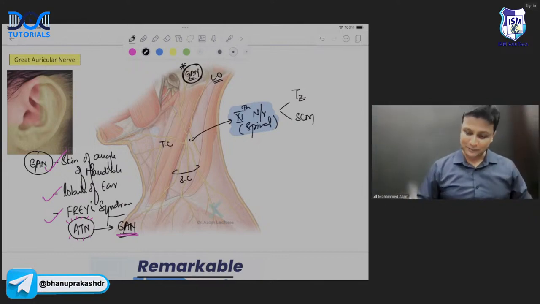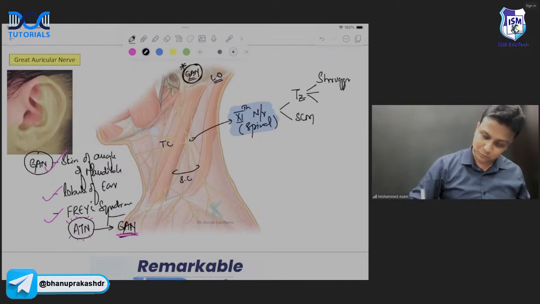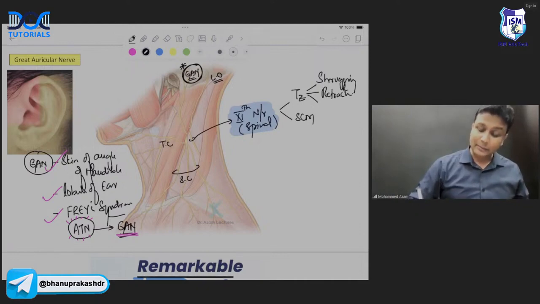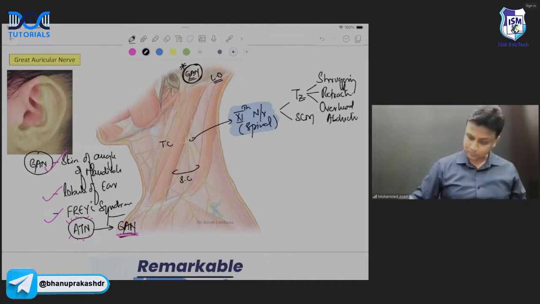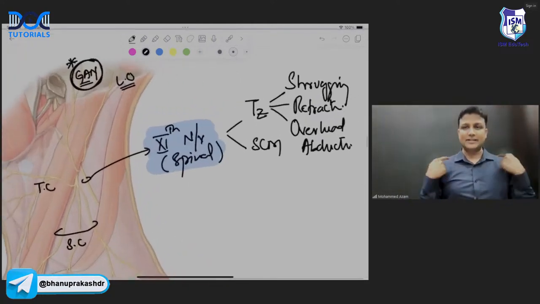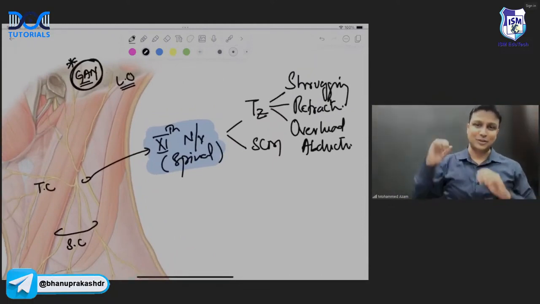So please remember the three actions of trapezius here, sir. Number one, it is helping in shrugging of the shoulder. And number two, it is helping in retraction of scapula. And number three, it is helping in overhead abduction of the arm. Please write down completely this, sir. So trapezius is helping in shrugging of the shoulder, retraction of the scapula, and overhead abduction of the arm, sir.